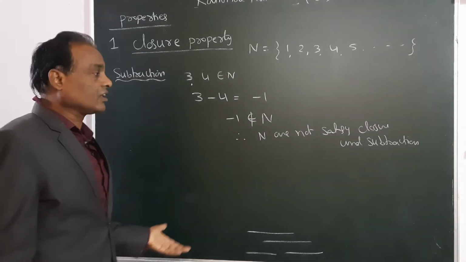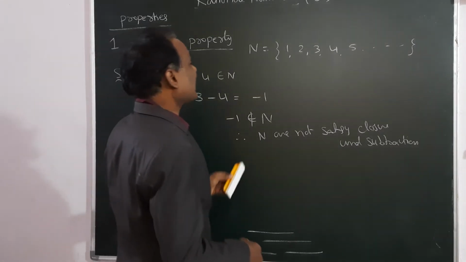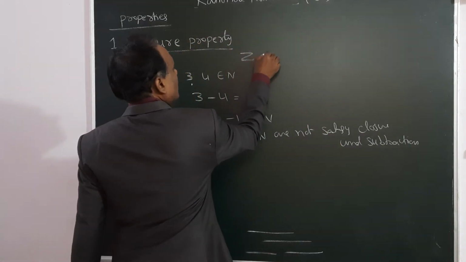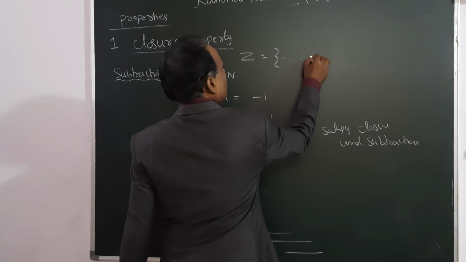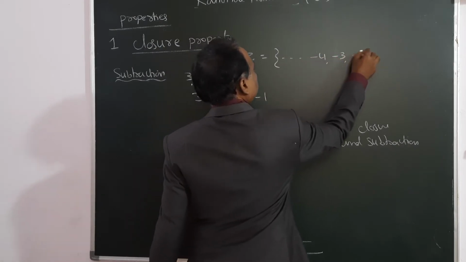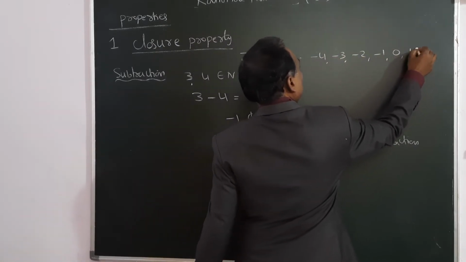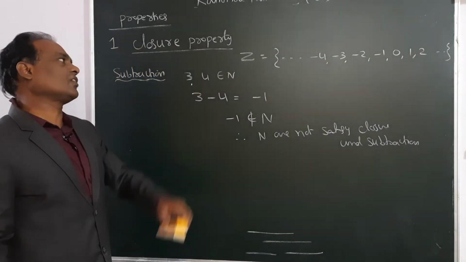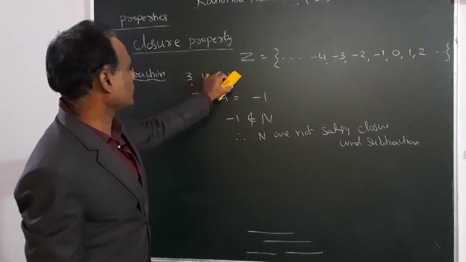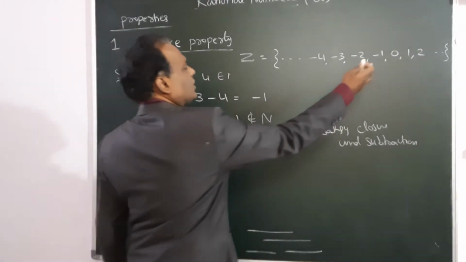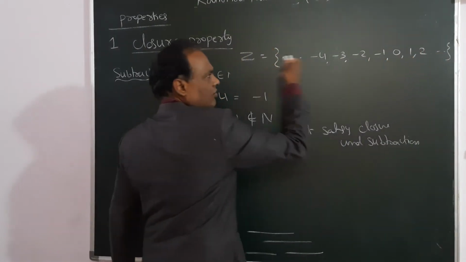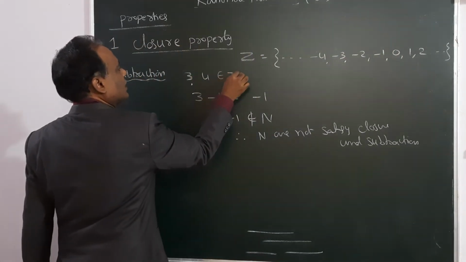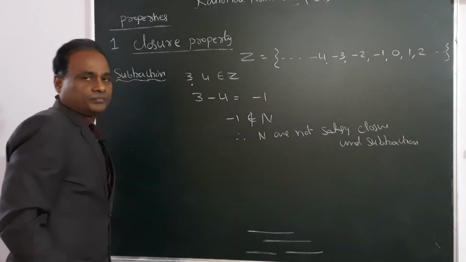Now whole numbers also do not satisfy. But suppose you take integers. What is the integer set? All negative, positive numbers, this total set is called integers. Now let us take the same 3 and 4. 3, 4 will also be there. I have not written all the numbers. 3, 4 will also be in Z. So I am taking 3 and 4 from the integer set.